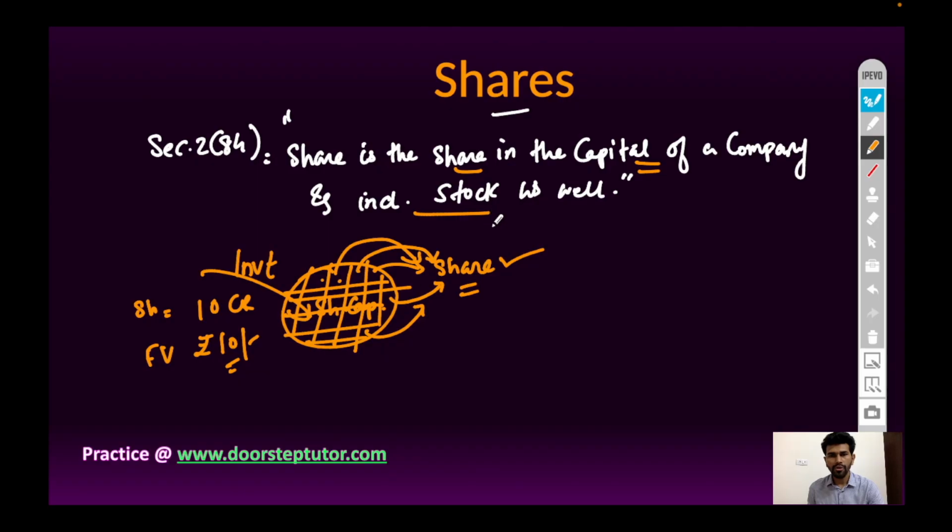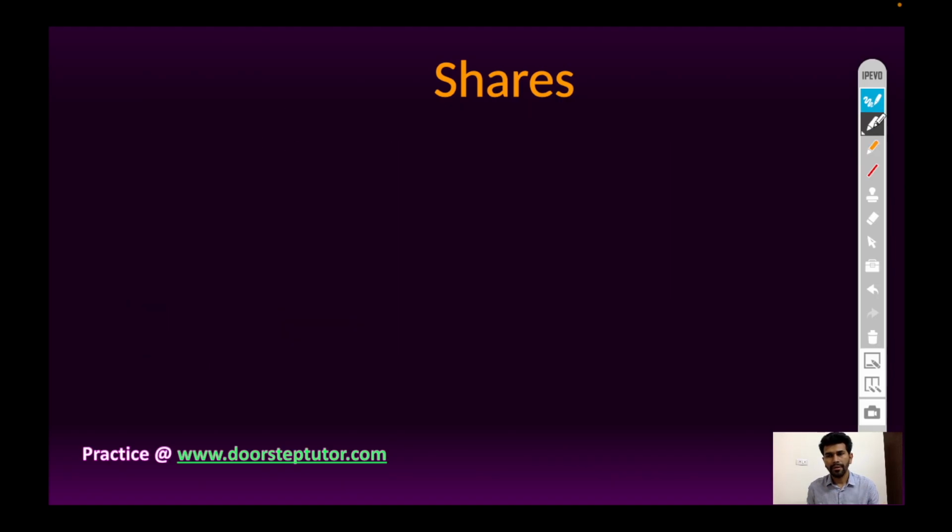So in simple terms, stock is a bundle of shares. Collectively, shares are called stock. So the share market is also called the stock market. Now let's discuss the features of shares. First, it represents the ownership of a company. The owner of the shares is called a shareholder of the company.